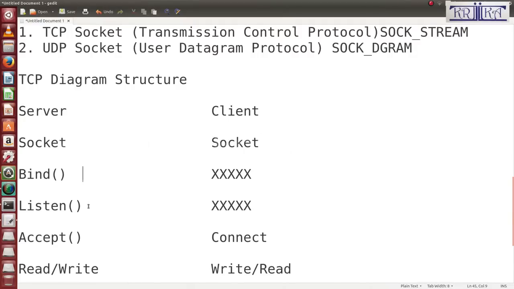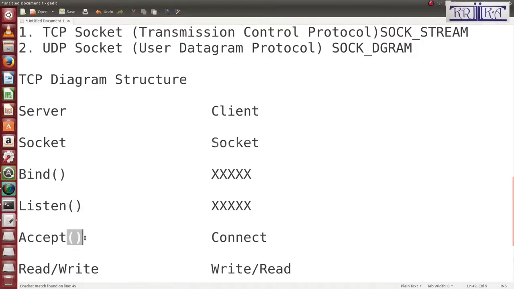The listen function is used to make a queue for incoming connections from the client. Suppose 5 clients want to connect to the server. Then the listen function will make a queue for each incoming connection from the client.